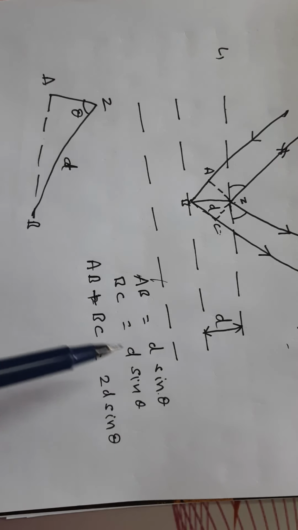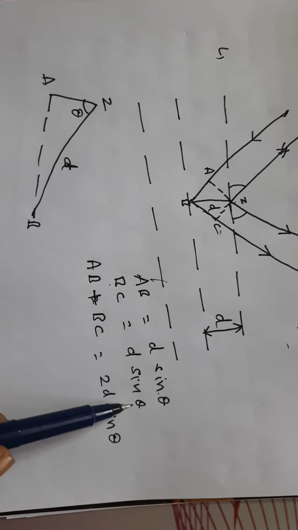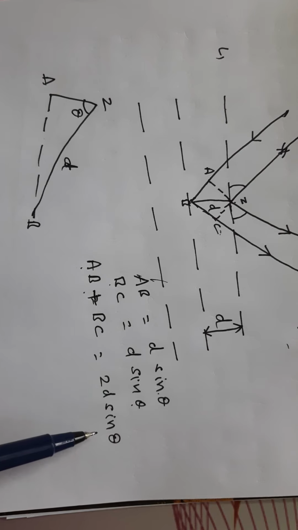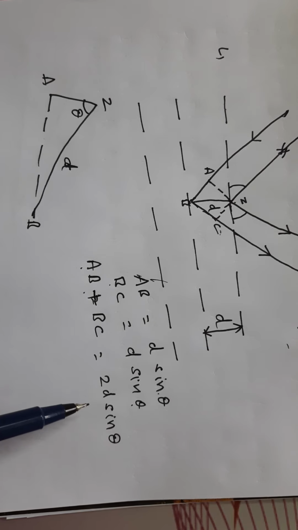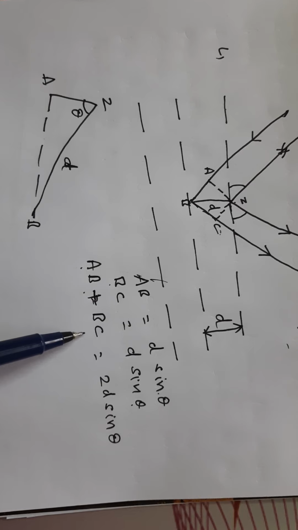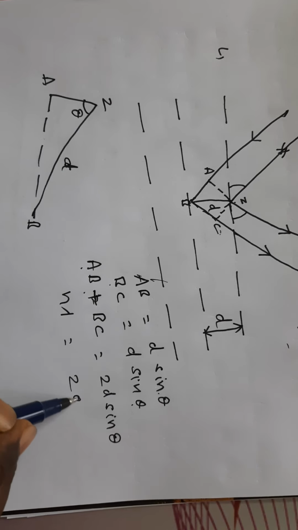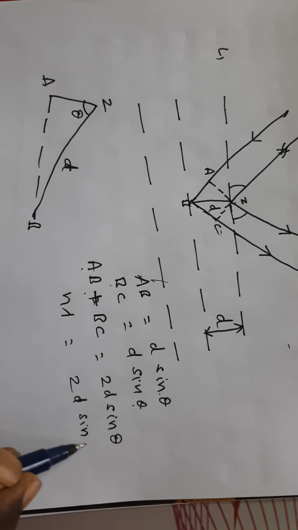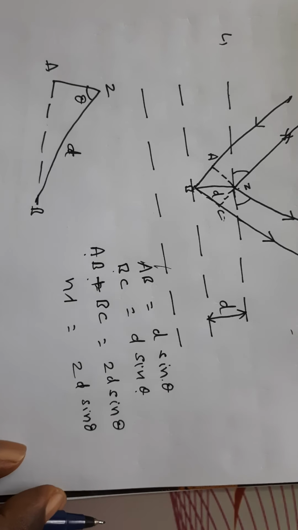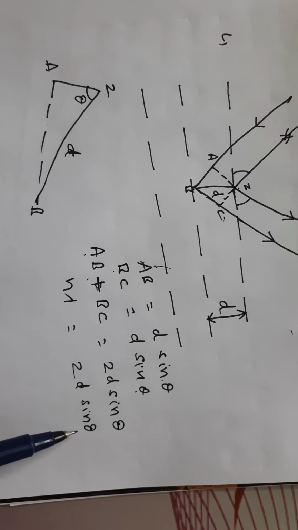AB is equal to d sine theta, BC is also d sine theta, so AB plus BC is equal to 2d sine theta. The extra distance is equal to a whole number of wavelengths, n lambda. So n lambda is equal to 2d sine theta.